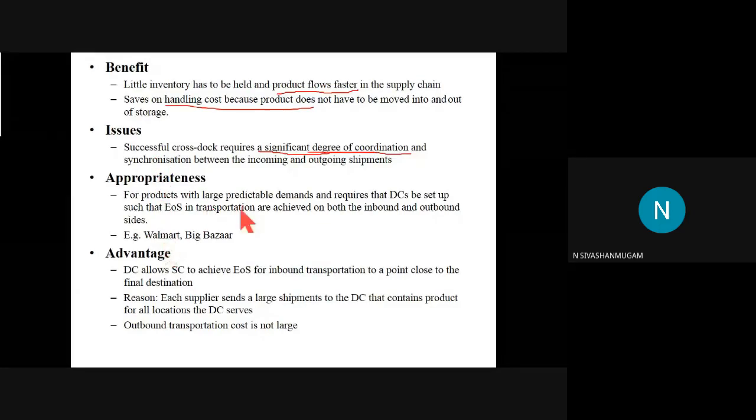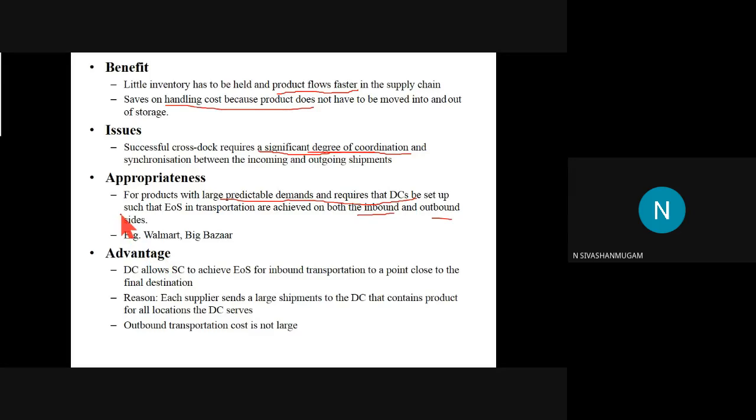Okay, so the products with large predictable demand require that the DC be set up such that EOS is the end of shipping. End of shipping means once the truck starts from one location and it is distributed to the other location, that is called one shipment. Okay. So the end of shipment is broken here, from supplier to the warehouse, then from warehouse to the buyer. Okay. So that can actually be done easily in both the cases, inbound and outbound locations.